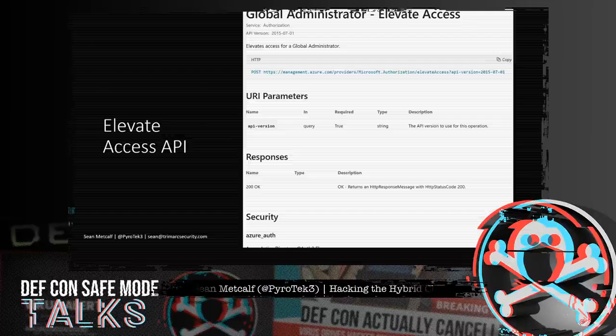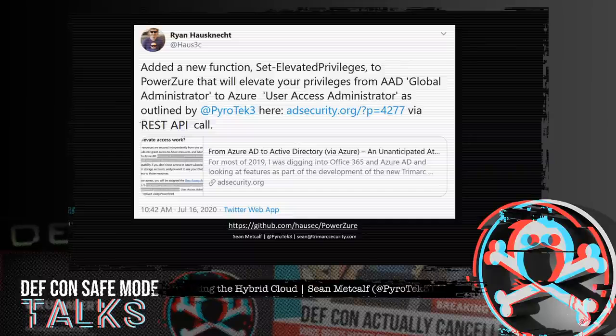I also found an API that seems related, which means that an attacker would not need to visit the Azure AD portal to perform this action. They just have to run this API call. And Ryan added this REST API elevation method to PowerAzure, which you should check out. I have a link at the bottom of this slide.